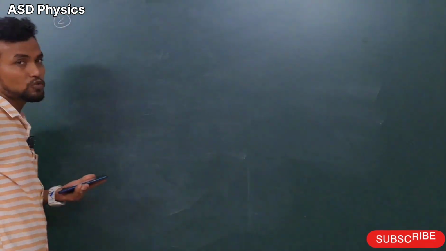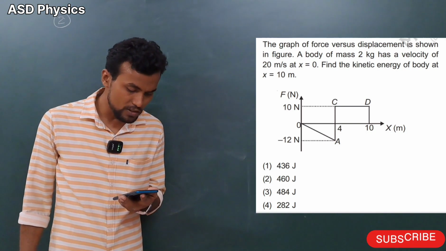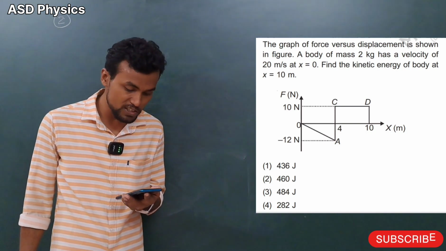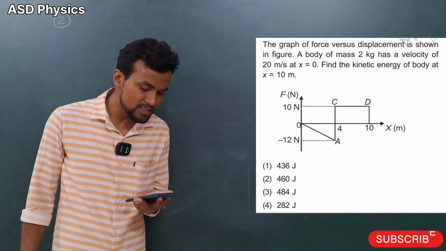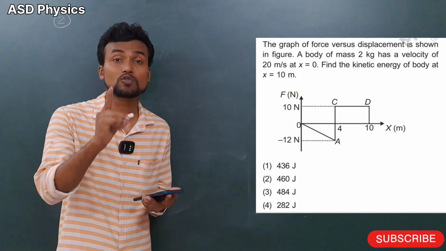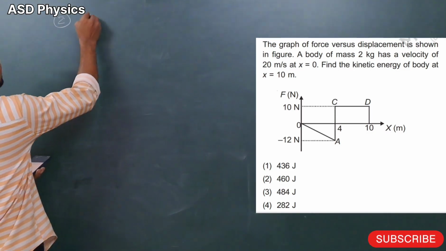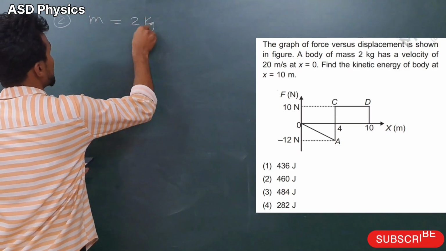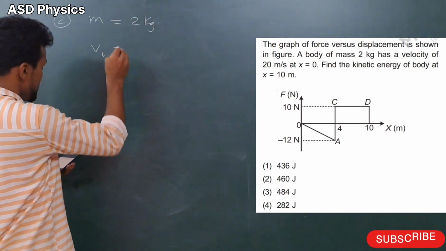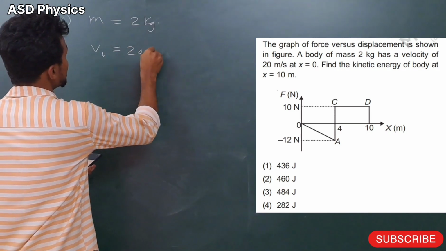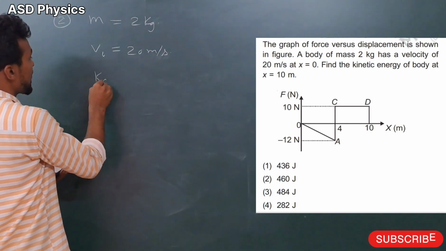Second question here. What is the question? Let's see here. The graph of force versus displacement is shown in figure. A body of mass 2 kg has a velocity of 20 meter per second at x equal to 0. Find the kinetic energy of body at x equal to 10 meter. Again my dear students, we will note down the data here. What is given here? Mass is given 2 kg. Initial velocity is given 20 meter per second. And they are asking the final kinetic energy.